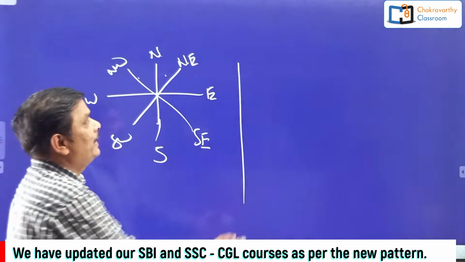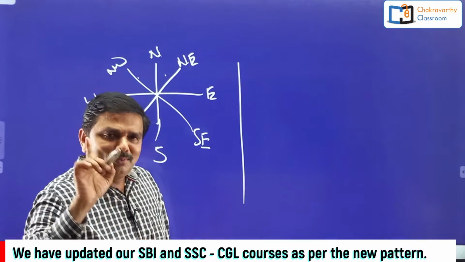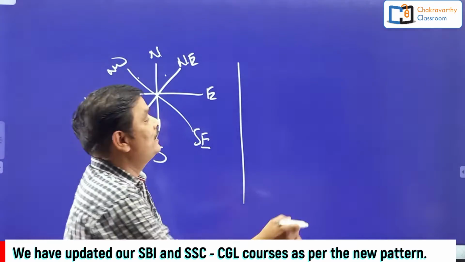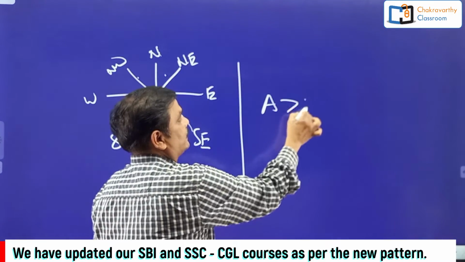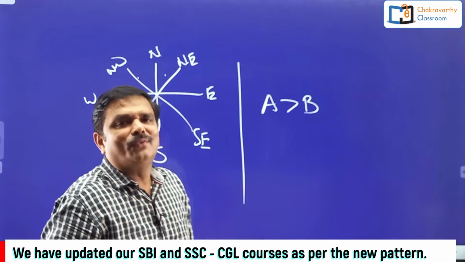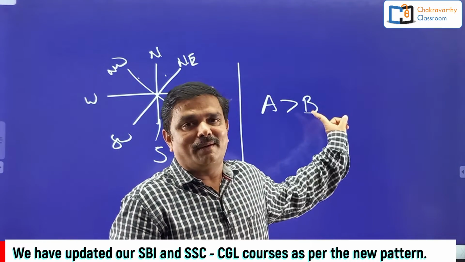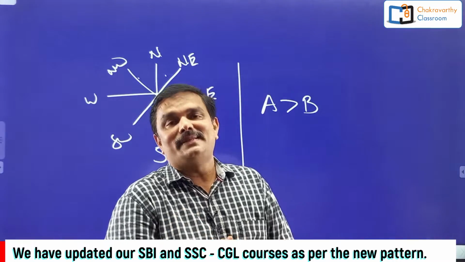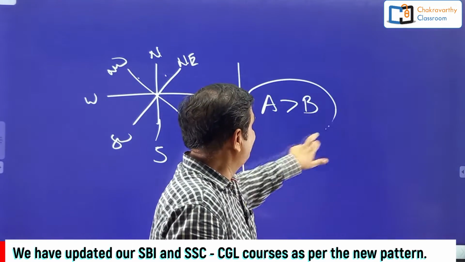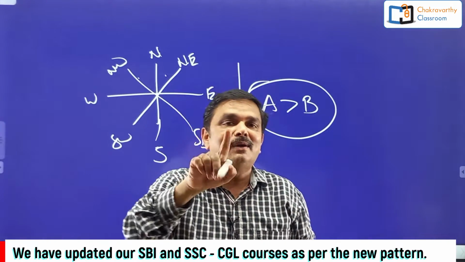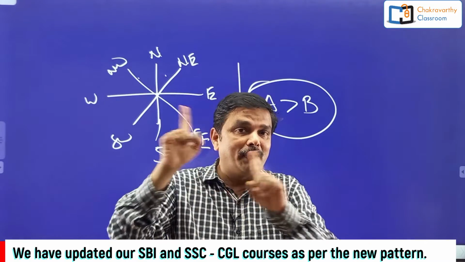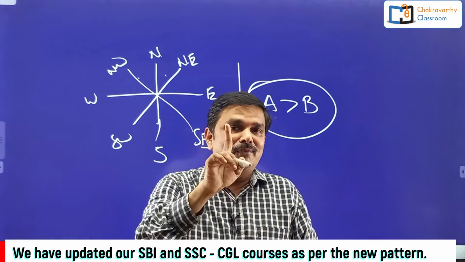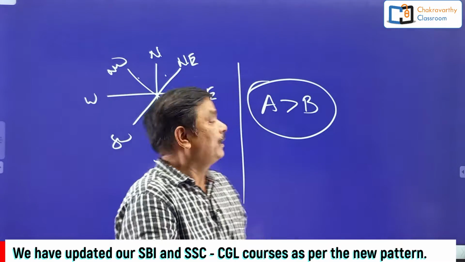Suppose they give A is taller than B. Some students are making this mistake. A is taller than B, they are showing like this, A is greater than B. Don't go for this one, because it is not always correct as far as comparison is concerned. It may not fetch results always. Sometimes you may be confused, particularly when it is coupled with a puzzle. I have given one very good method, the comparison method.